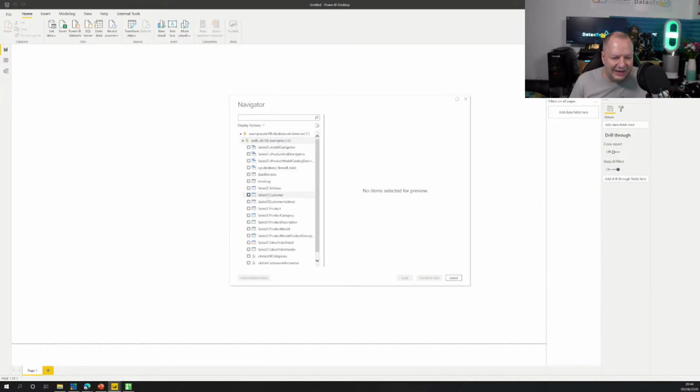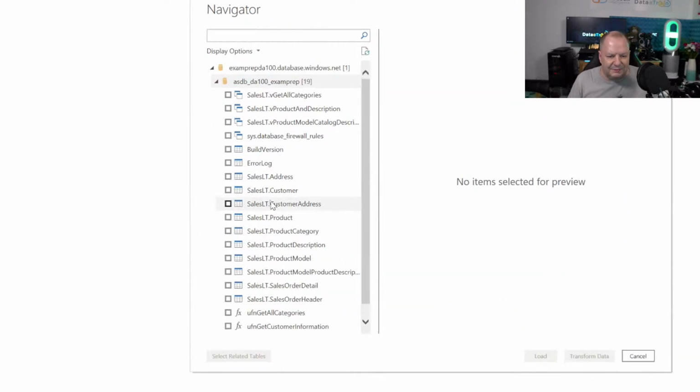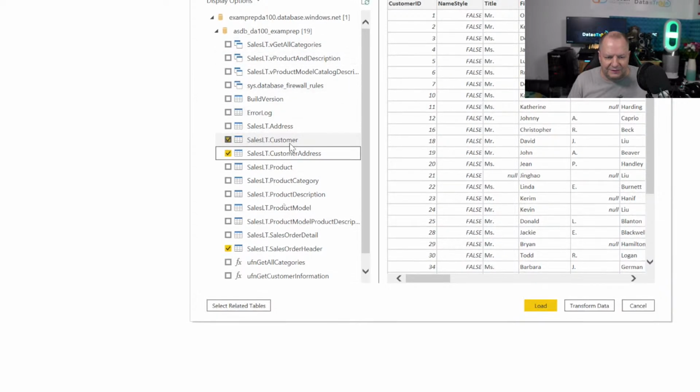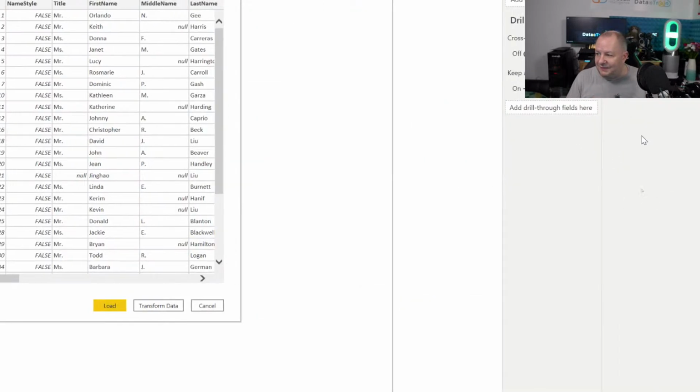Let's go and grab an entry. What I'm going to do here is show you something: I'm going to come down and click on customer. And this turns on also the related tables. So if I click this, you notice it's also checked a few others, and then I'm also going to click related tables again, and it's clicked a few more. I'm just going to click it a couple of times, because essentially what it's doing is finding them until we got to the end where it didn't have any related tables.